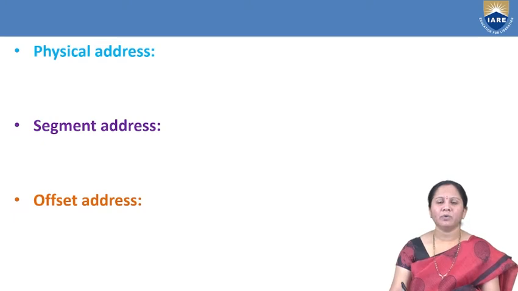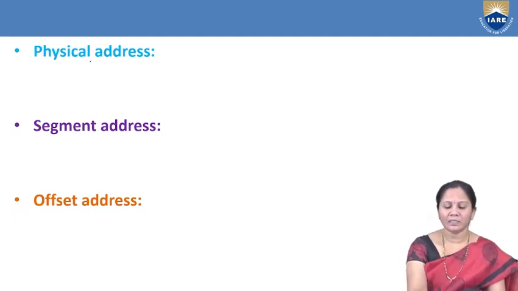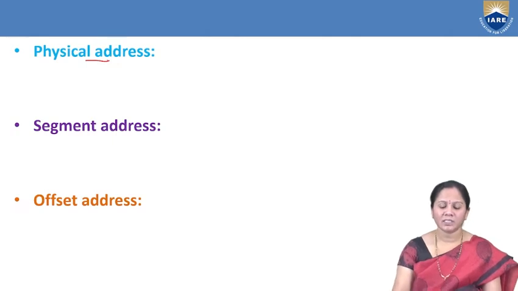Next. Before going to the discussion of the segmentation concept, we should first know what is meant by physical address, segment address and offset address. In order to calculate the physical address, the segment address and offset address are required.